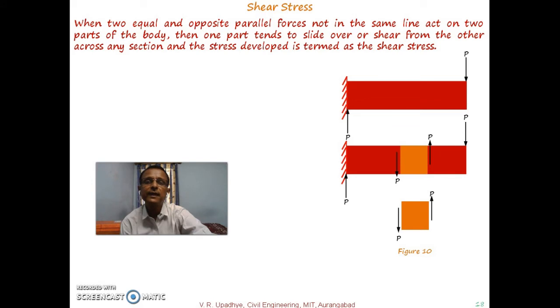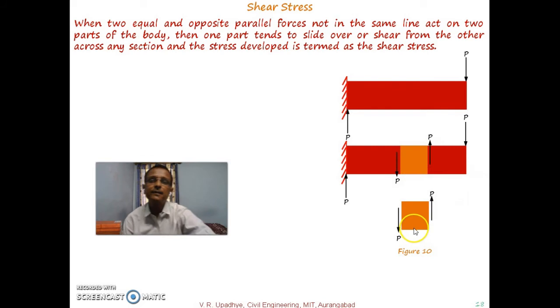When two equal and opposite parallel forces not in the same line act on two parts of the body, then one part tends to slide over or shear from the other across any section, and the stress developed is termed as the shear stress. So what do we understand by this?